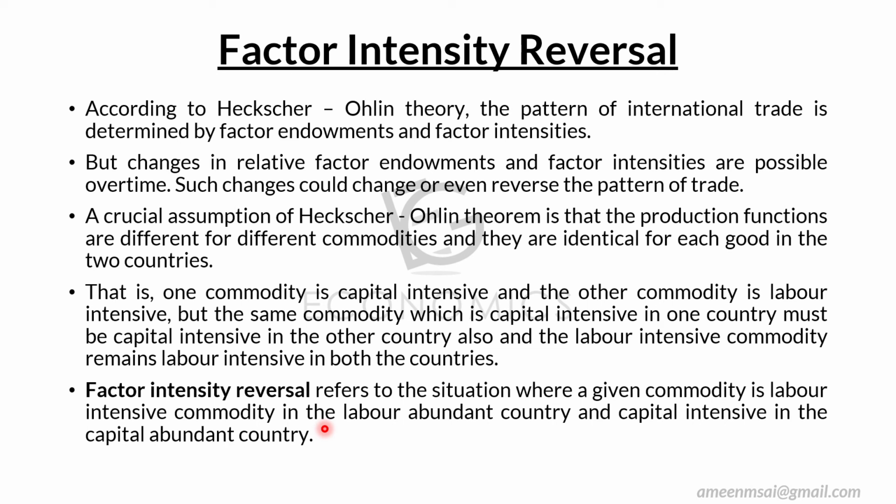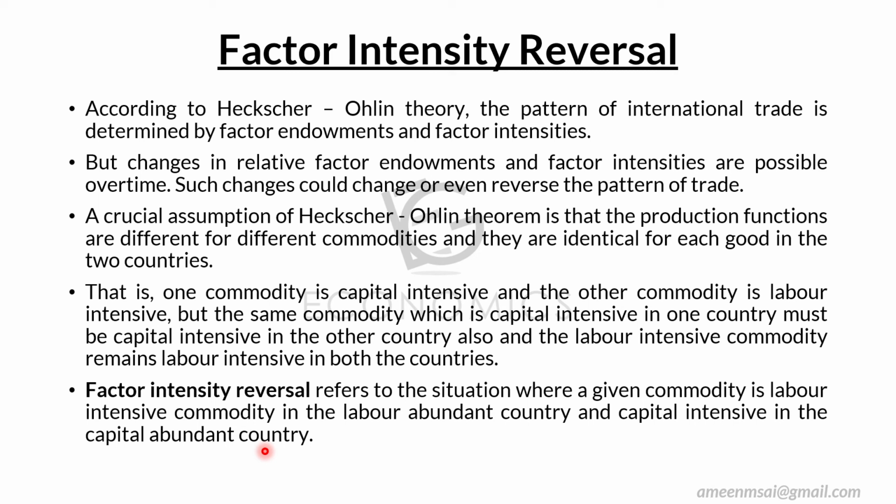According to the HO theory, both countries will enter international trade when one country exports the capital intensive commodity and the second country exports the labor intensive commodity, so both countries can benefit. So what happens in factor intensity reversal?